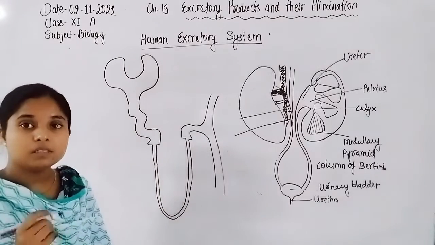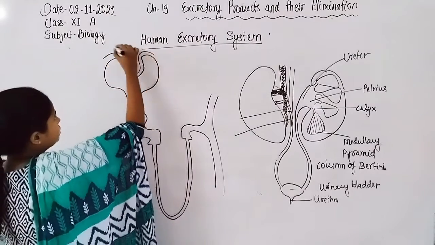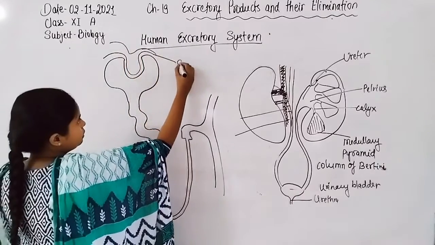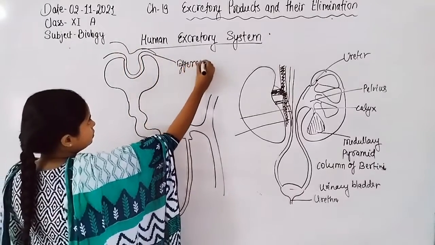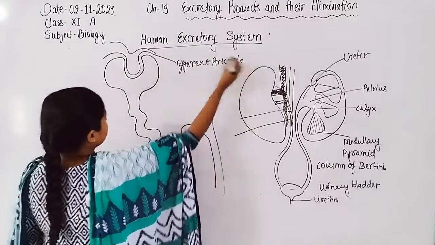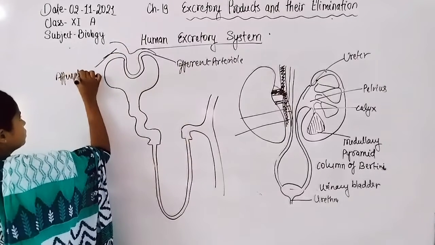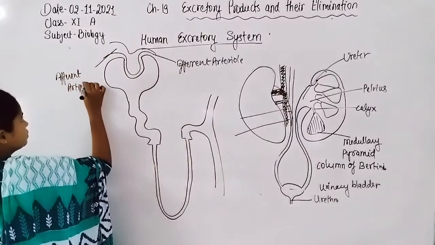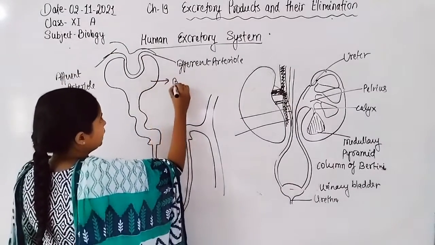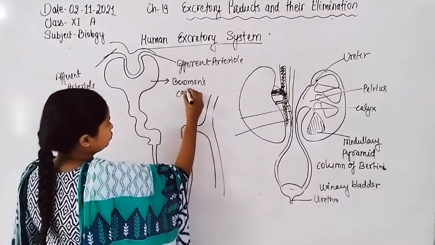This is the common structure of a nephron. It is connected with the afferent and efferent arterioles. This one is efferent, and this one is the afferent arteriole, and here is the Bowman's capsule.